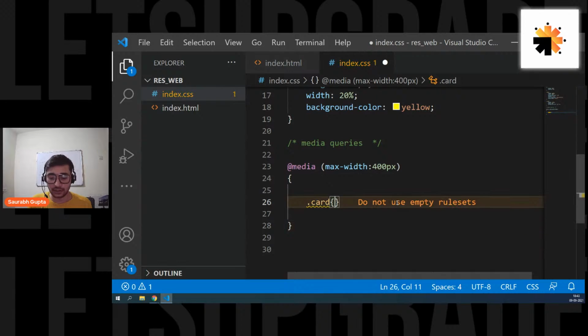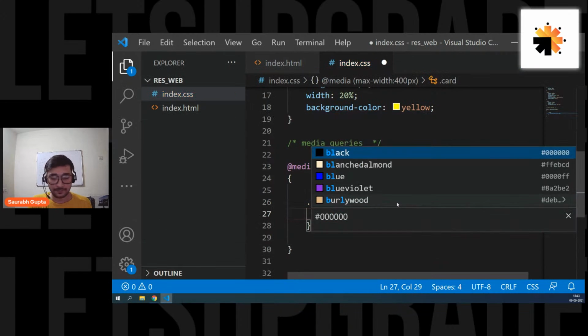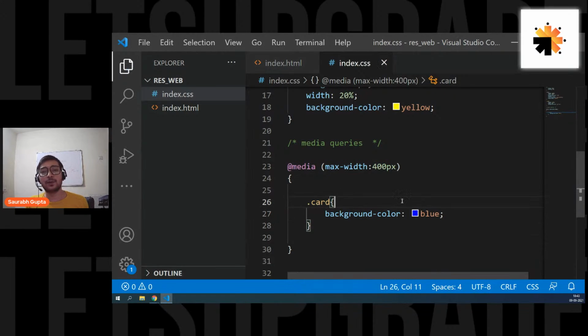Again, you have to write CSS. So dot card, let's give it a background color blue. That means now, if my device width is less than or equal to 400, the card's background will turn blue. Let's see if it is actually working.